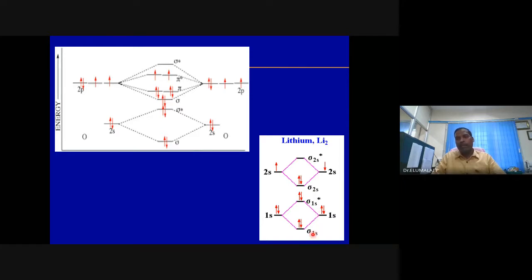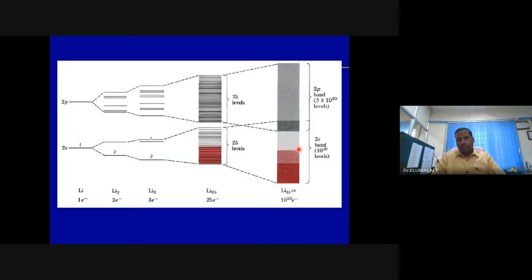Similarly, these are the electronic energy levels of lithium. Lithium has atomic number 3, and the electronic configuration is 1s2, 2s1. These are the atomic energy levels. There is another lithium. You can allow them to undergo hybridization. Sigma 1s, sigma star 1s, sigma 2s, sigma star 2s. These are the energy levels of lithium molecules, for example. If the bond order is non-zero, the lithium molecule will be formed. If the bond order is 0, no molecule will be formed.